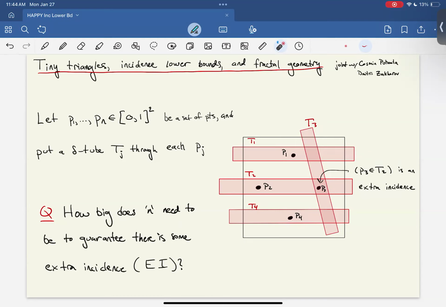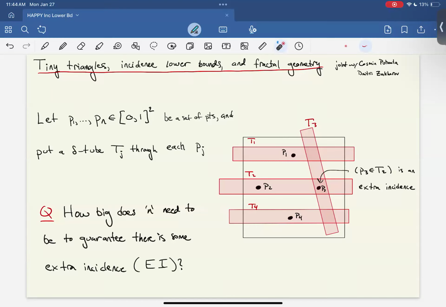So our main theorem takes place in discrete geometry, and it's an extremal problem because it's about worst case scenarios. But in order to address this extremal problem, we bring in tools from harmonic analysis and fractal geometry. And so that's my favorite part of this area: the interaction between extremal problems in combinatorics and analytical methods coming from harmonic analysis and fractal geometry. So that's the connection that I want to tell you about.